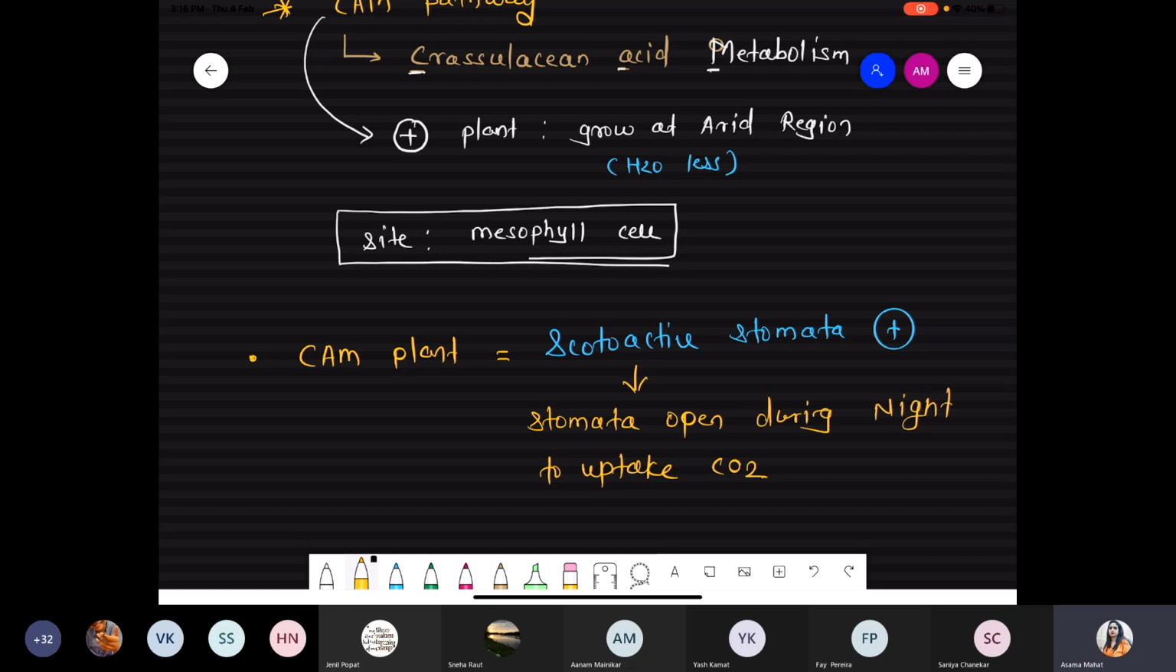During daytime. Got it? One question from this point. CAM plants have stomata that are photoactive, but because they want to save water, they never open stomata during the daytime. They open stomata during the night time. Clear this part?